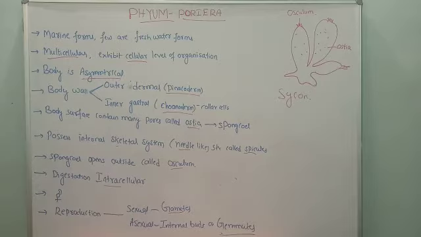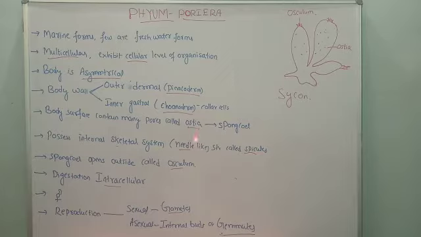In the choanoderm, the collar cells are present. Here the presence of collar cells is a very important characteristic feature of poriferans. They are found in the choanoderm. So the choanoderm possesses collar cells.